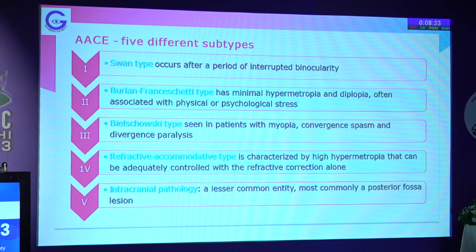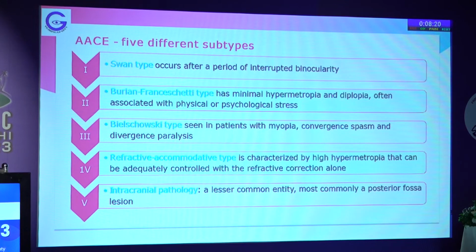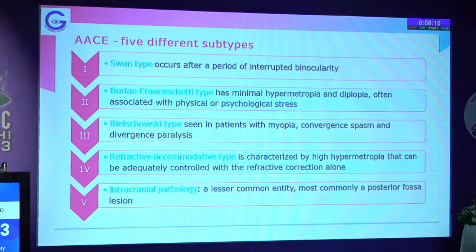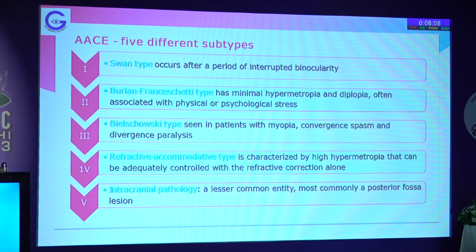Then the lesser known ones would be the refractive accommodative type, which is characterized by high hypermetropia, adequately controlled by refractive correction alone. This is the typical hypermetropic accommodative esotropia, which is often missed and presents to you. Then there is a more dangerous one, of intracranial pathology, which is a lesser common entity, most commonly a posterior fossa tumor like a diffuse pontine glioma, which can present as a sudden onset of esotropia in a child. So these are the common types.